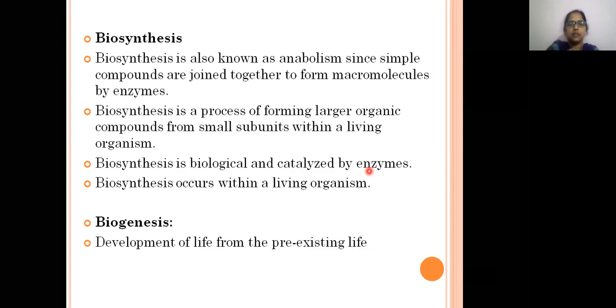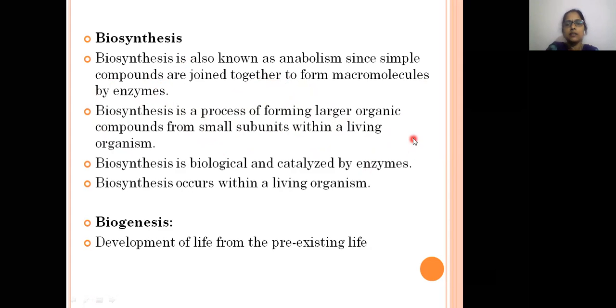Biosynthesis is a process of forming larger organic compounds from small subunits within a living organism. This is nothing but the same. The small subunits combine together and form larger organic compounds. Where is it happening?